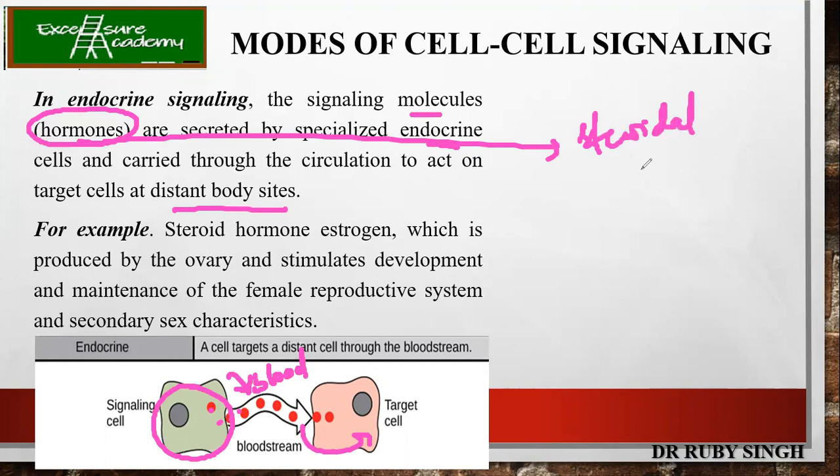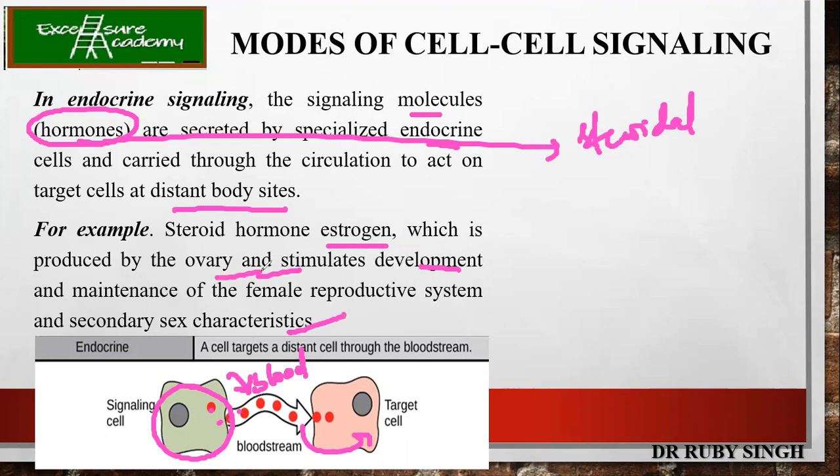Except insulin, you have got the other hormones basically steroidal in nature. For example, a steroid hormone like estrogen, which is produced by the ovary and stimulates the development and maintenance of the female reproductive system and secondary sex characteristics.